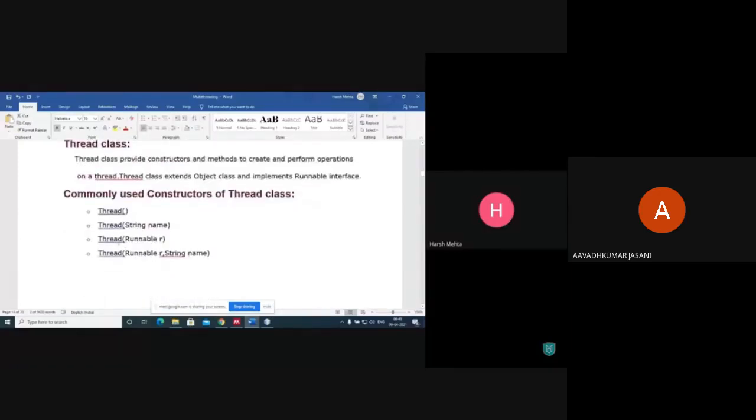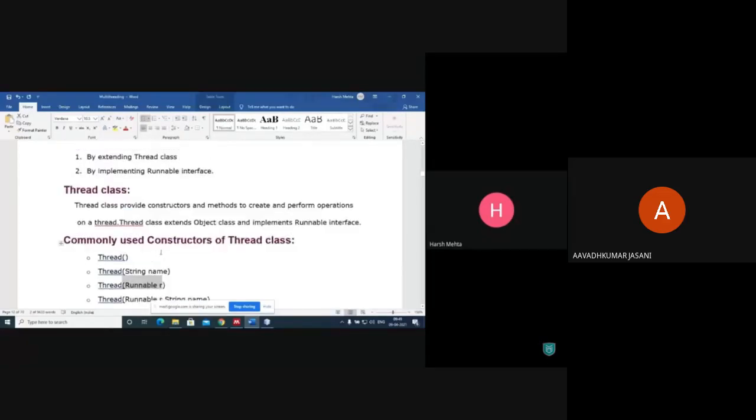Yeah, you see Thread(Runnable r). So there are two ways: extending thread class, implementing runnable interface. Let's first see the output, then we'll read all these things. Thread 1.